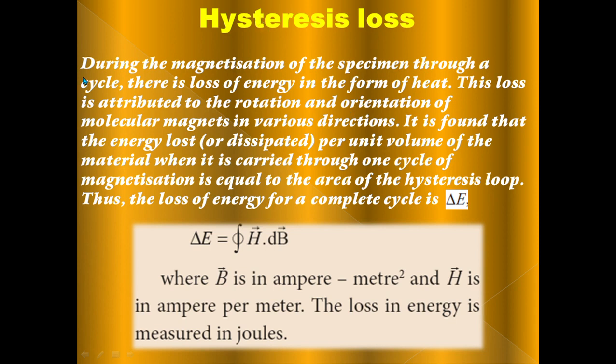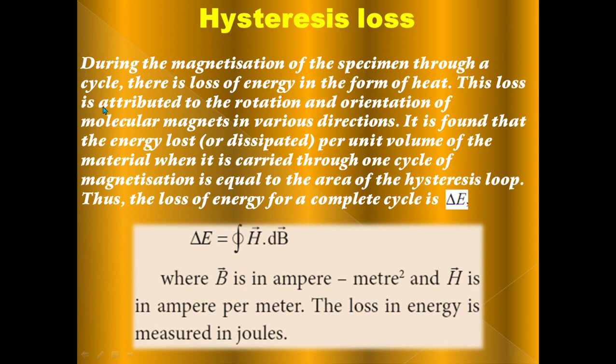Hysteresis loss. During the magnetization of the specimen through a cycle, there is loss of energy in the form of heat.